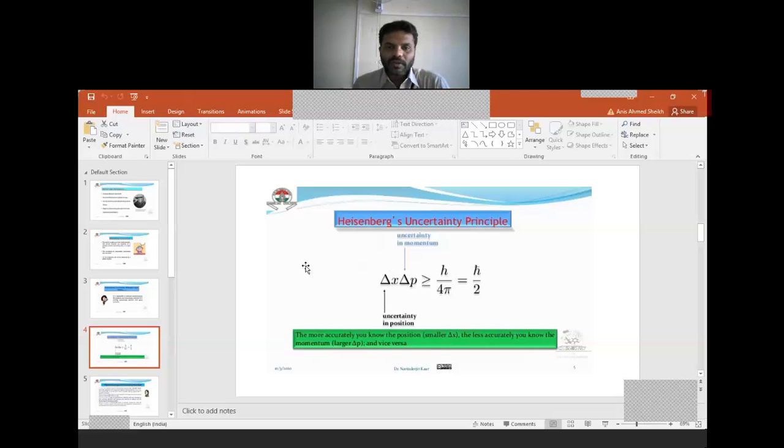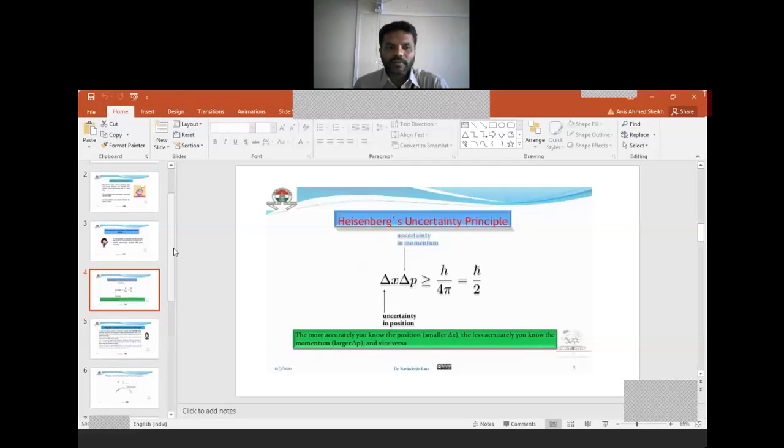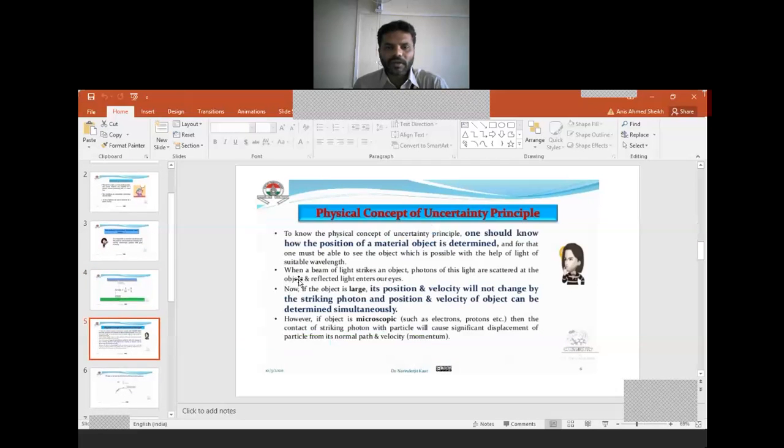The position of the student in the hostel, and he is the cricket player, meaning he is playing on the ground, both cannot be determined at the same time. This is a simple example for understanding.